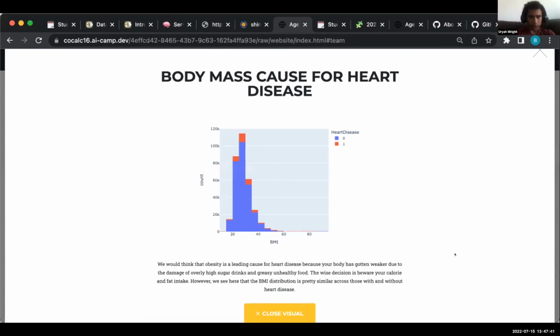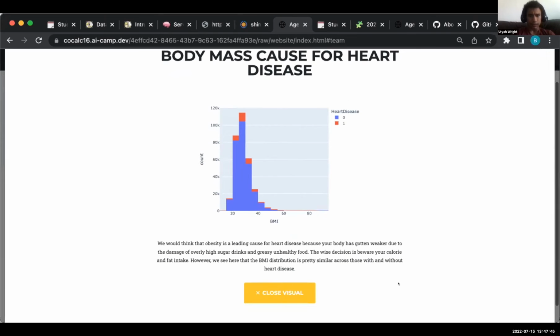Body mass as a cause for heart disease. We would think that obesity is a leading cause for heart disease because your body has gotten weaker due to the damage of overly high sugar drinks and greasy, unhealthy food. The wise decision is to beware your calorie and fat intake. However, we see here that the BMI distribution is pretty similar across those with and without heart disease.